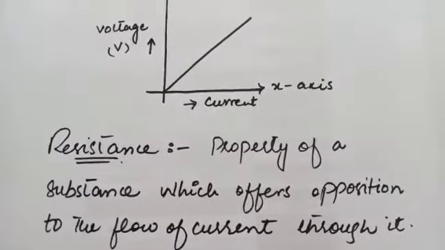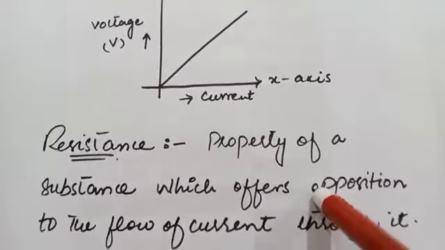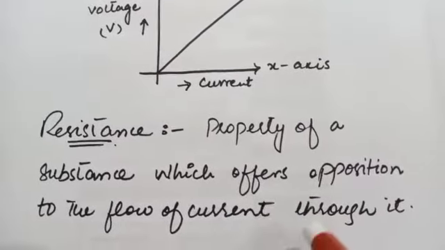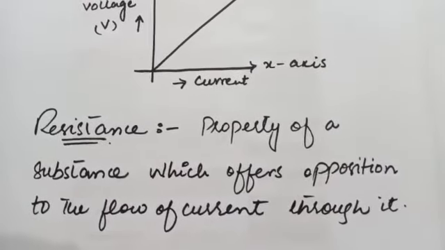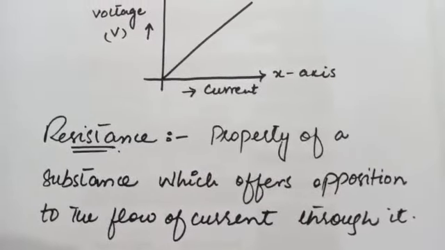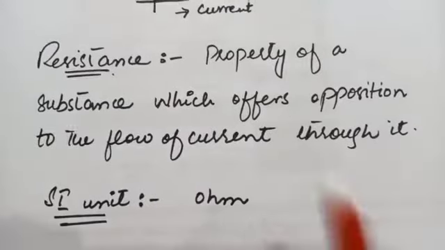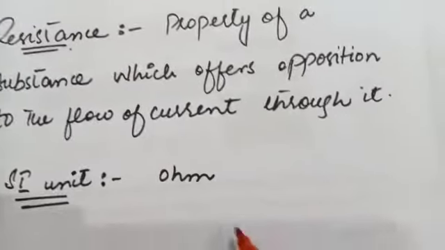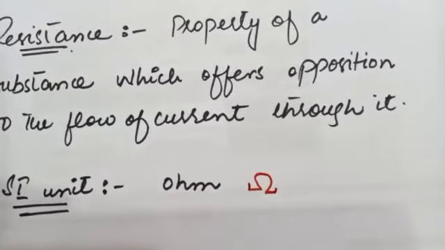What is resistance? This proportionality constant is called the resistance. We are going to define the resistance. Resistance basically is the property of a substance which offers opposition to the flow of current through it. And the SI unit for resistance is ohm, and we can write it as, this is the symbol for ohm.